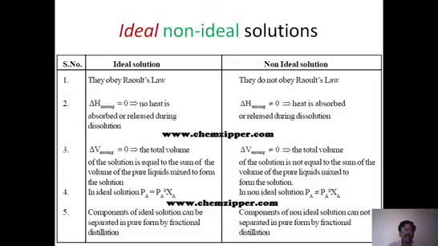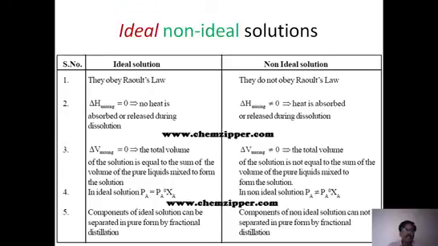For ideal solutions, the most important factor is Raoult's law. All ideal solutions obey Raoult's law. And if the solution is non-ideal, then they don't obey Raoult's law. Here they are completely miscible, but some examples obey Raoult's law to some extent, while others don't. So this is a clear indication: if it obeys Raoult's law, it is an ideal solution, and if there is any deviation, we call it a non-ideal solution.